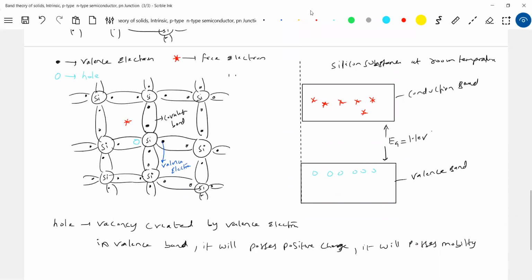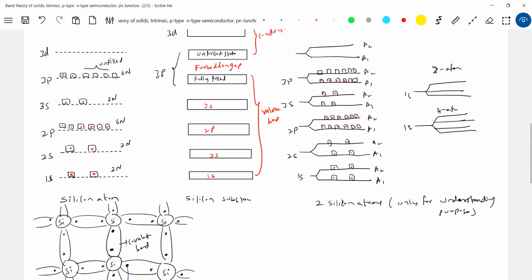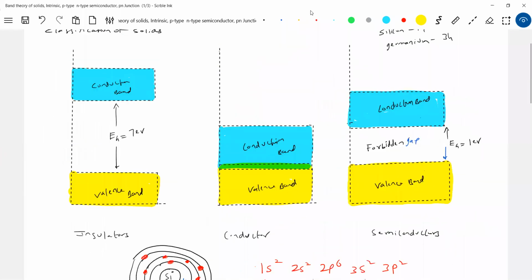So now, as I decrease temperature, the same semiconductor will behave like an insulator. Means at absolute zero, the same semiconductor will become like an insulator. What is an insulator? Not like the energy gap increasing. An empty conduction band, that's called an insulator. So if I decrease temperature, we'll get almost an empty conduction band. So it's like an insulator. So at absolute zero, the same semiconductor will behave like an insulator.